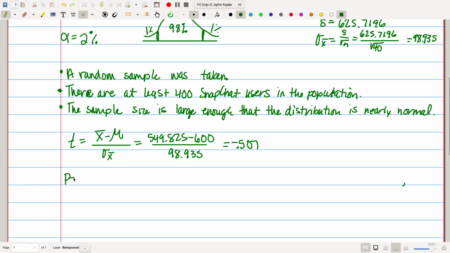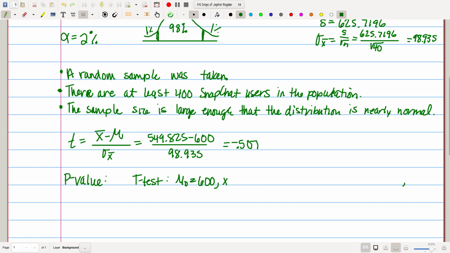All right, so to find our p-value, we're going to use that test in the calculator. So we're going to use the t-test. All right, so just make sure you're writing down everything that you're doing. So I'm going to go over stat, test, and do not write down the buttons you are pressing. All right, so the first thing my calculator asks me is mu sub 0, so I'm going to put my 600.